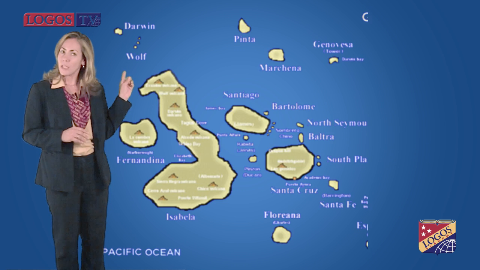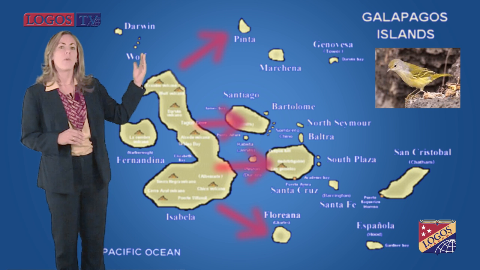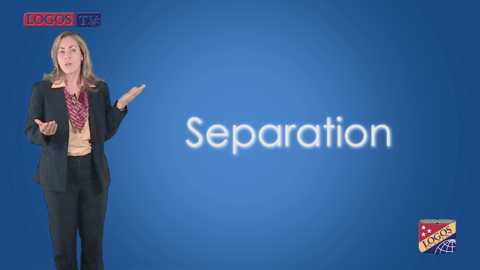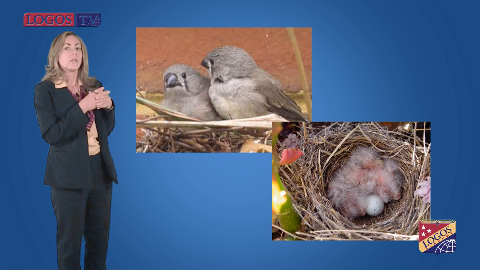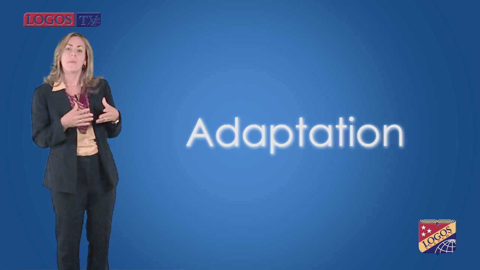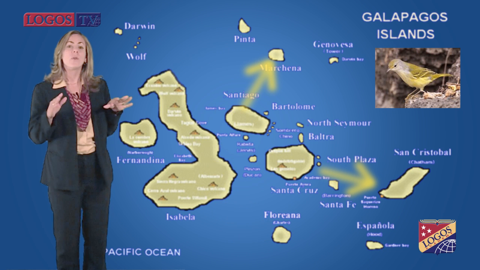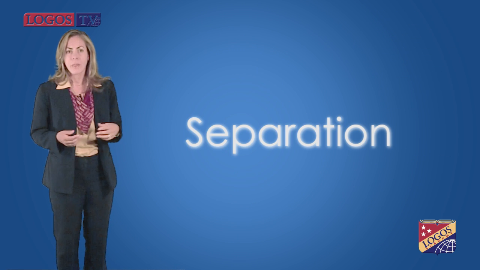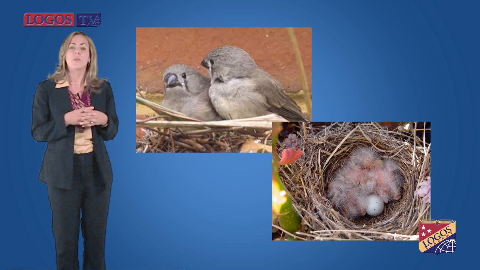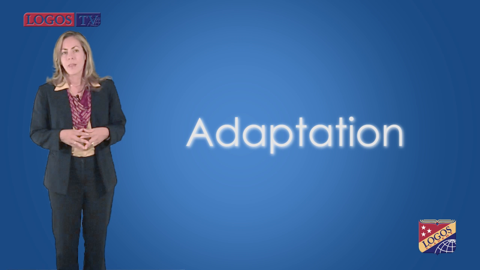An example of speciation can be observed in the Galapagos finches. First, some finches left the mainland and reached one of the islands. This is called separation. Second, the finches reproduce and adapt to the new environment, and this would be a type of adaptation. Third, some finches flew to a second island, which again is separation. Again, the finches reproduce and adapt to the different environment, which is the type of adaptation.